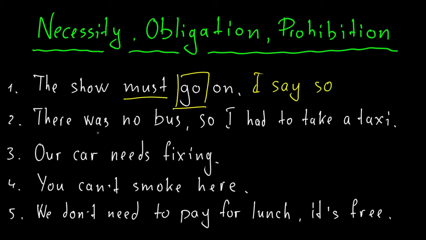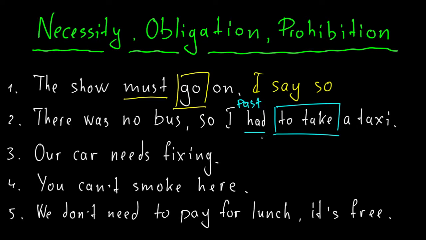Okay, number two, there was no bus, so I had to take a taxi. Here we have had, and then full infinitive. This is past, by the way. This is past simple. And here we have the necessity.